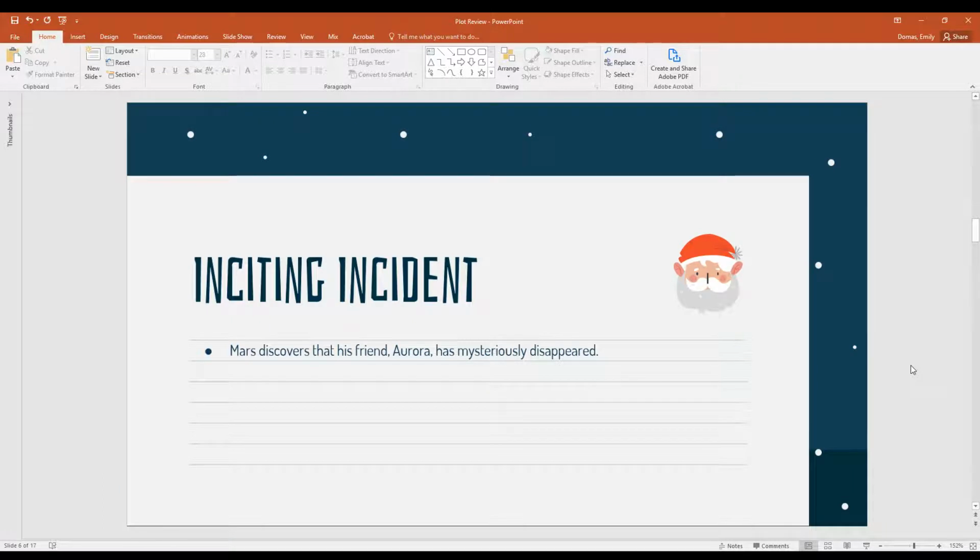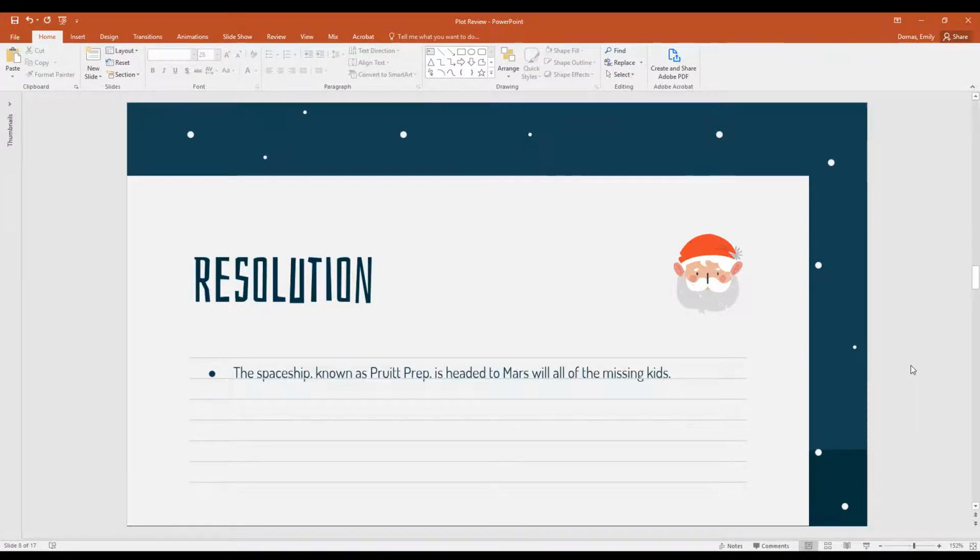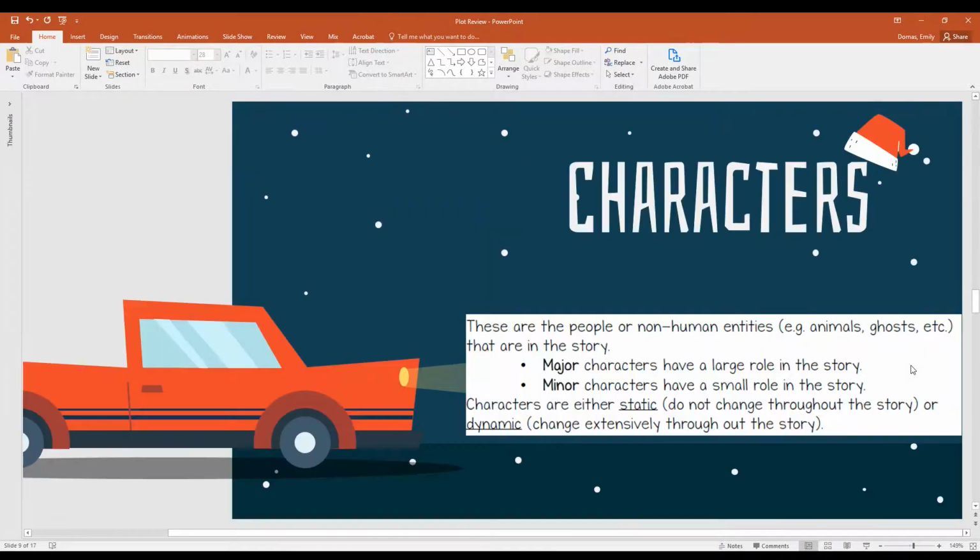So our inciting incident for Mars Patel is where Mars discovers that his friend Aurora has mysteriously disappeared. And the climax is where Mars and his friends discover that Pruitt Prep is a spaceship. Then our resolution, how we find the solution at the ending of the story, is the spaceship known as Pruitt Prep is headed to Mars with all of the missing kids.